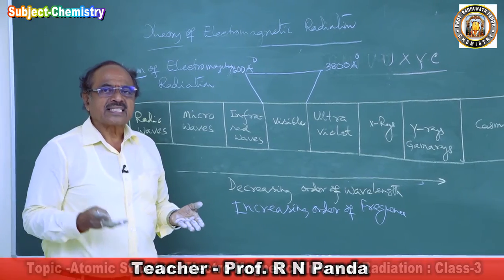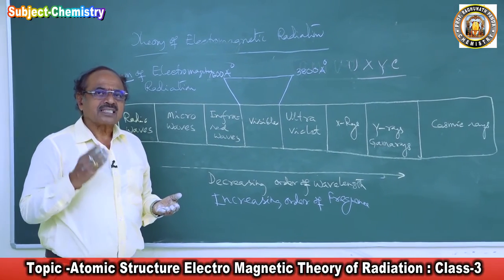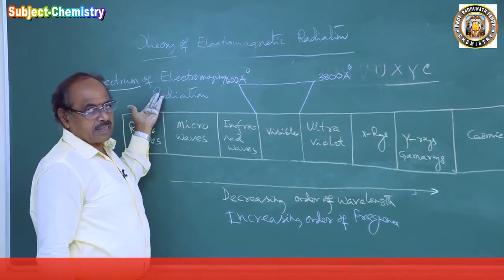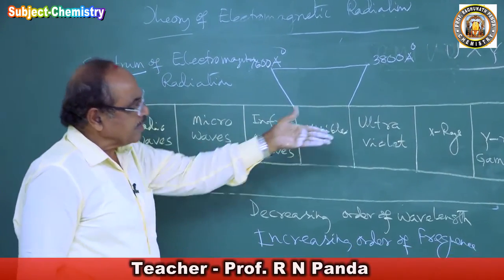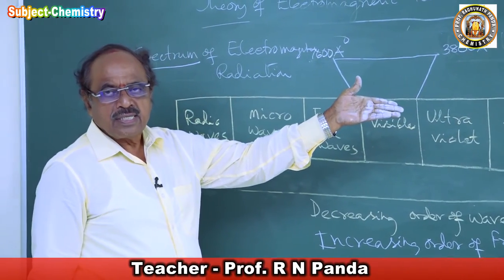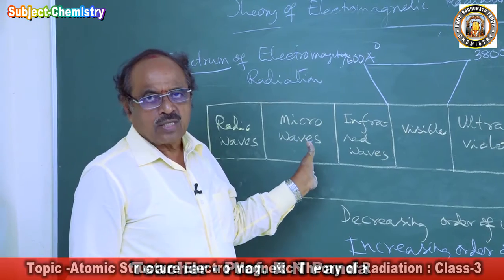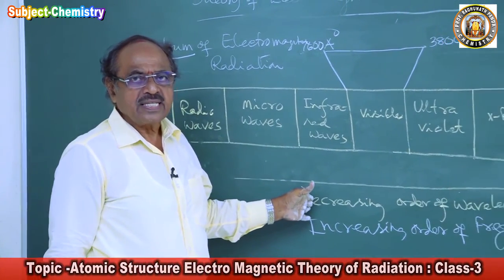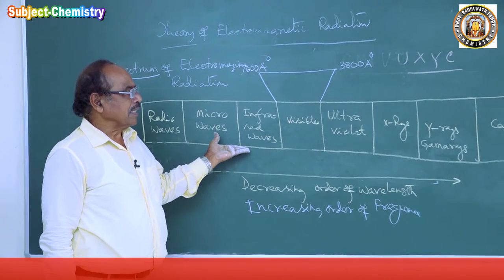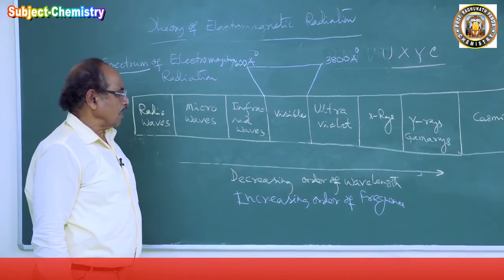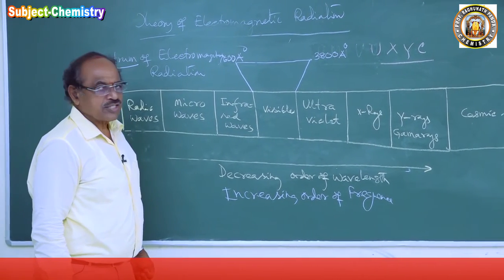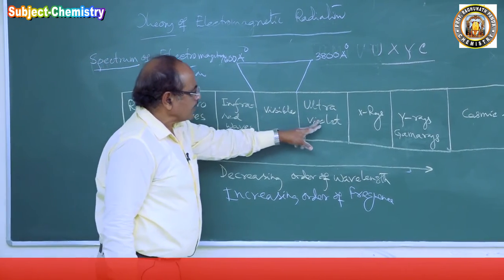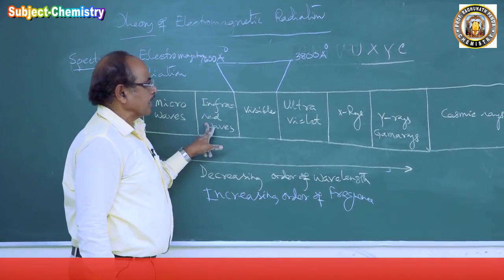Anything if you arrange in a systematic manner, that systematic arrangement is called as what? Spectrum. So we are arranging the different electromagnetic radiation in the decreasing order of wavelength or increasing order of frequency. Hence we call this an electromagnetic radiation spectrum. Now, why is it called ultraviolet and why is it called infrared?